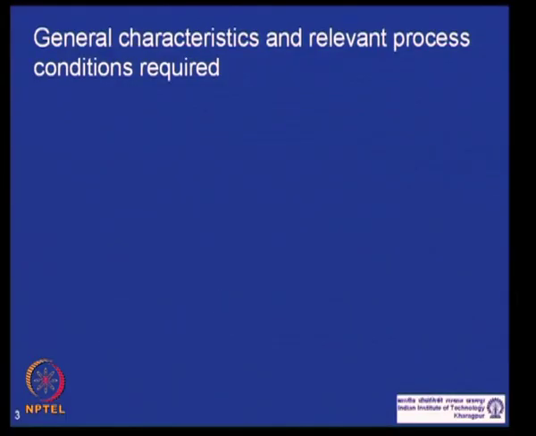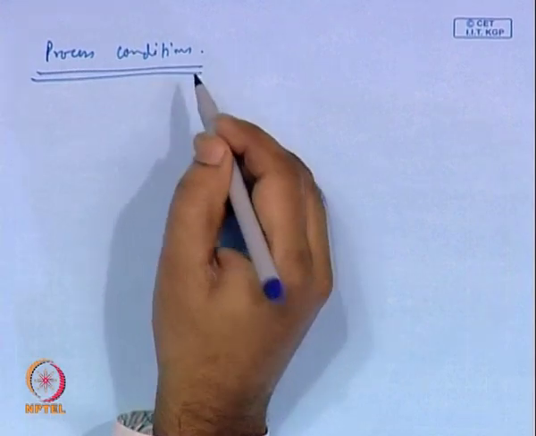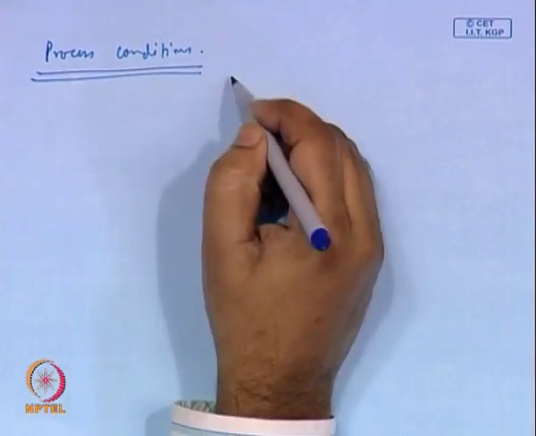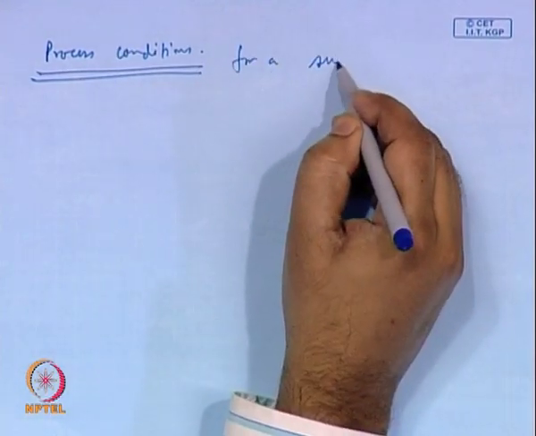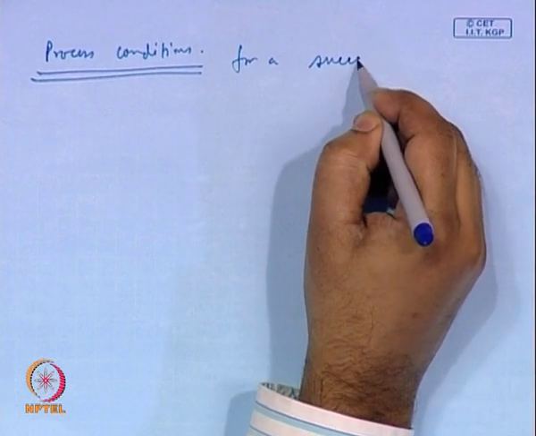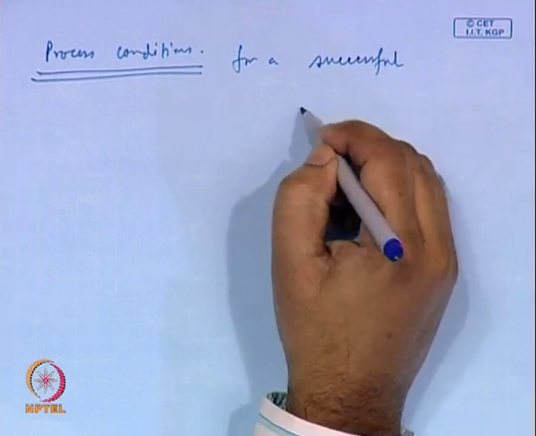So in the next lecture I will complete the discussion on step growth polymerization. Now, let us see what process conditions are required for a successful step polymerization.